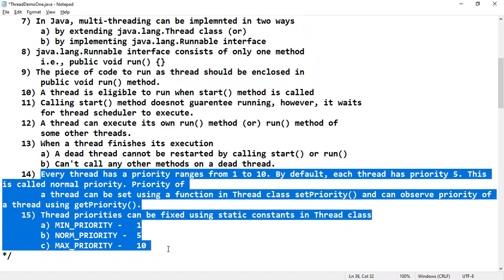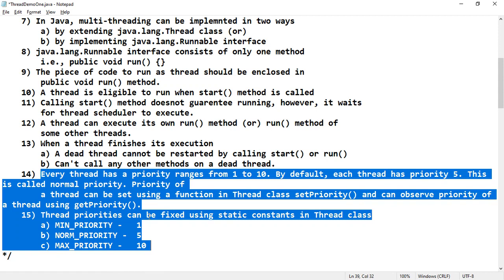Basically, a thread's priority is used to decide when to switch from one running thread to another running thread. This is called context switching. As we have seen with multi-programming and multitasking, multitasking done at the thread level is said to be multi-threading. On what basis should the thread scheduler shift from one thread to another? It depends completely on the thread priority settings. These priorities decide when to switch from one running thread to another.